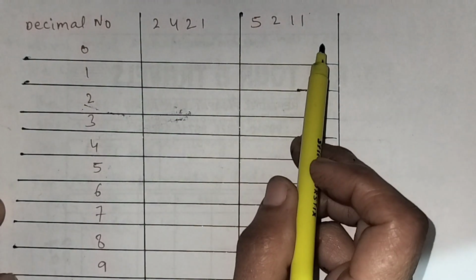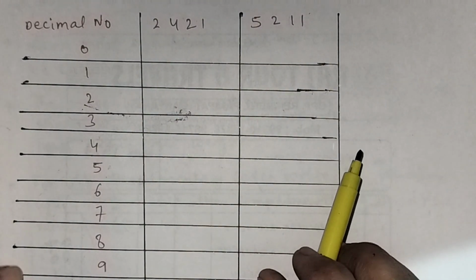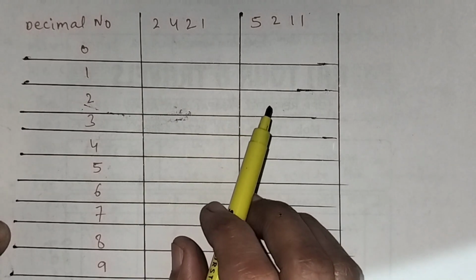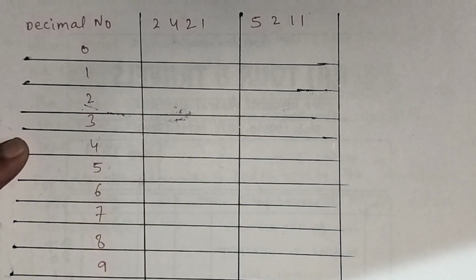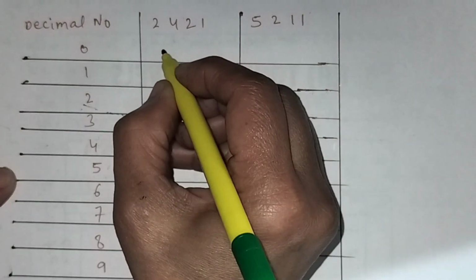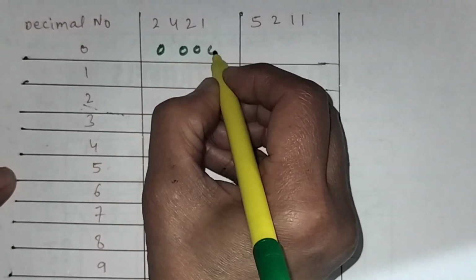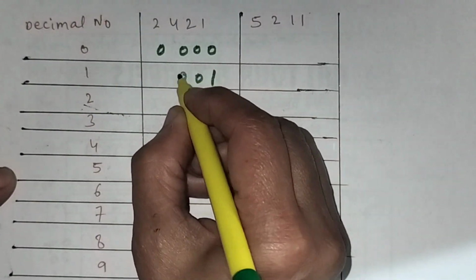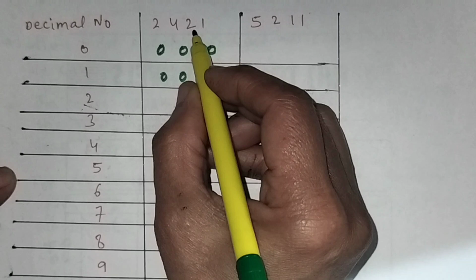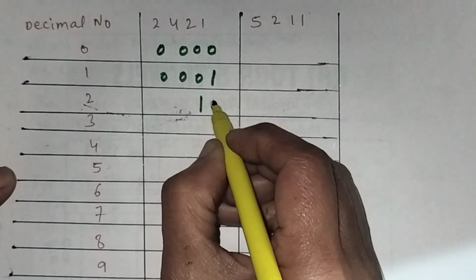2421 and 5211 are the self-complementary codes. To write these codes we will write the numbers only up to 4, and the rest will be the self-complement of these numbers. So first we will write for 0: 0 0 0 0. For 1, it has 1, so we'll put 1 here and others will be 0. For 2, it has 2, so we'll put 2 here.